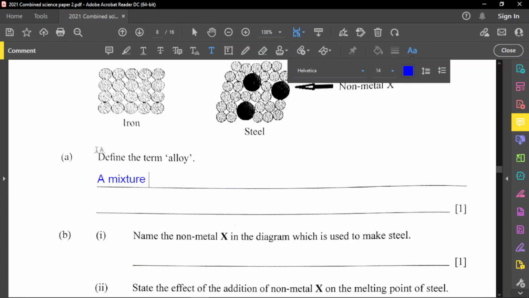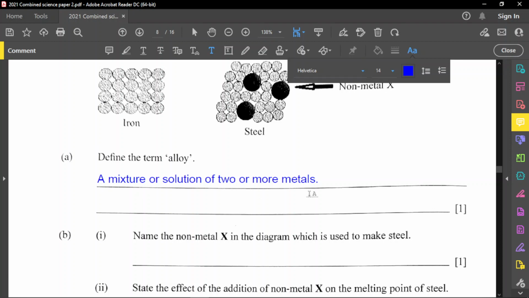Mixture or solution of two or more metals. All right, here we go. So that's what an alloy is.